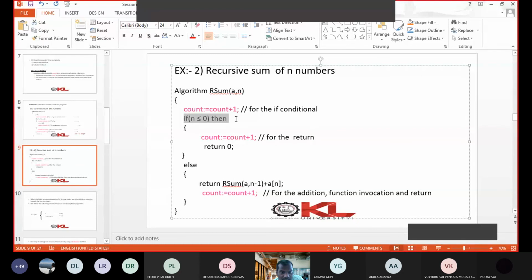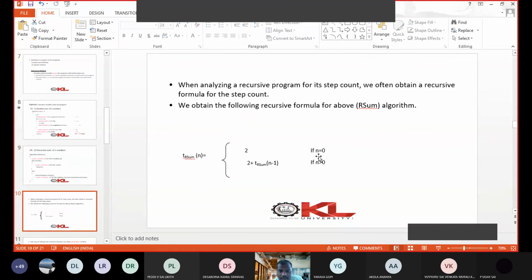Here condition checking is there, so one count. Here return is there, so another count. So the count value will be 2. So if n is less than or equal to 0, the count value will be 2, right? That is what we have written here. If n is 0, the number of steps is 2 only, right?